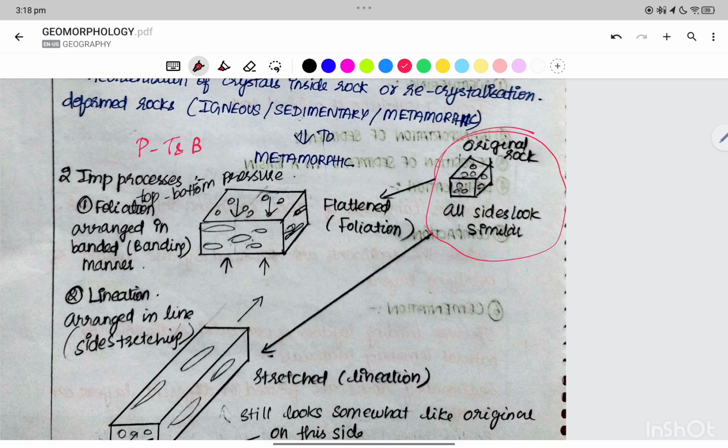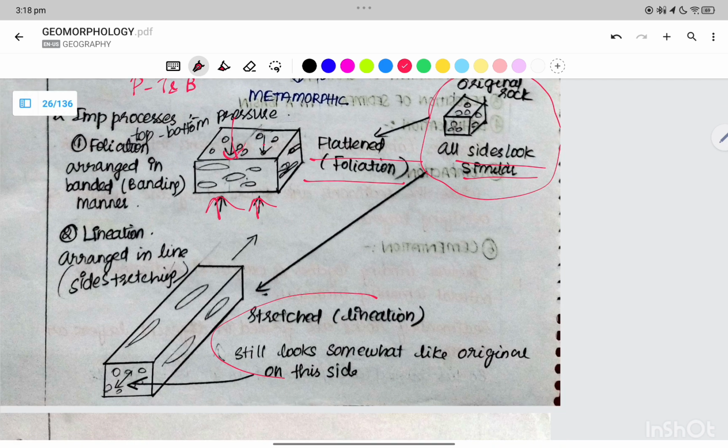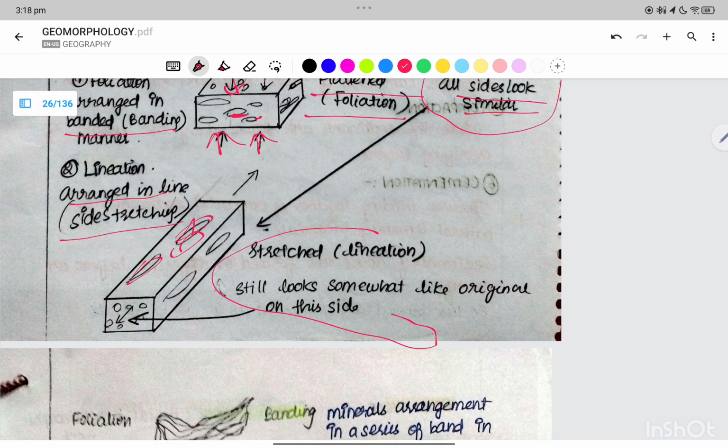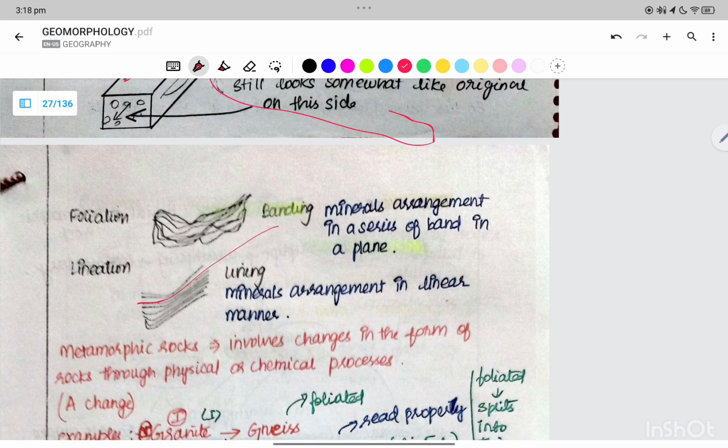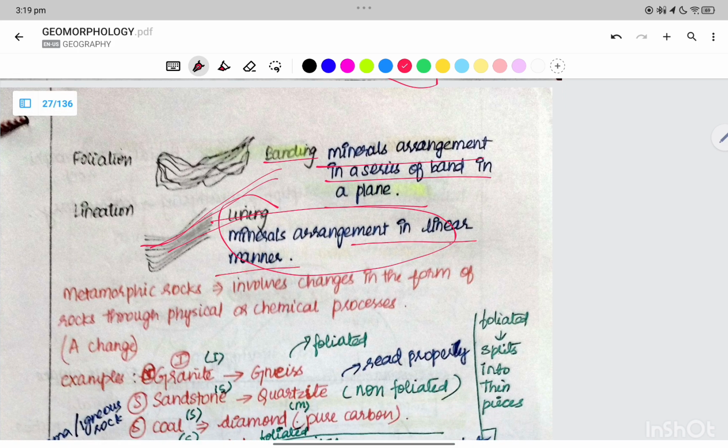This is the original rock. On all sides it is similar. But when pressure is applied on the top and the bottom, it causes the rock to elongate and flatten, which is foliation. When it is stretched, it is called lineation. So stretching of the rocks is lineation, and flattening is foliation. Foliation leads to banding and lineation leads to lining: mineral arrangement in a series of bands, or in a linear manner.